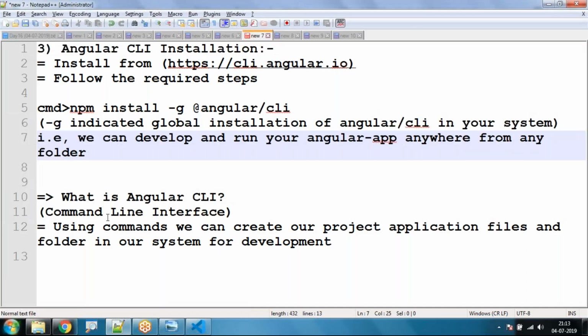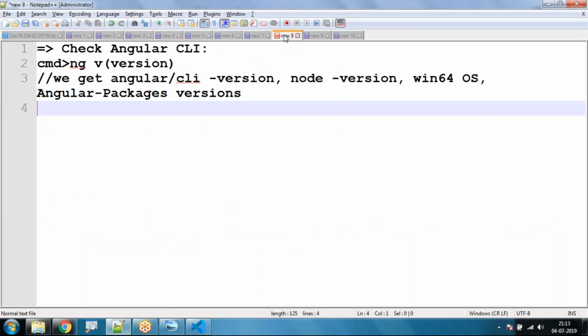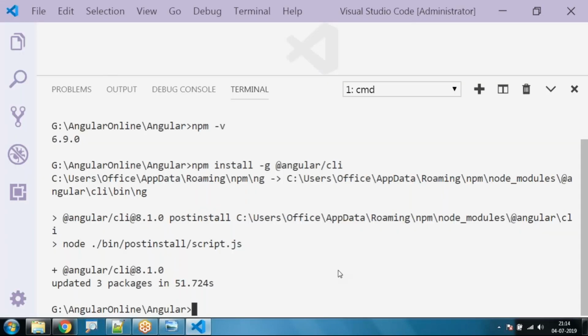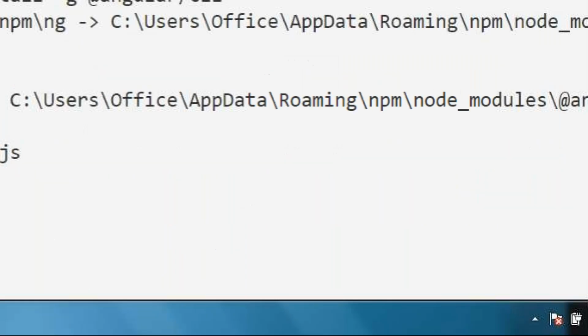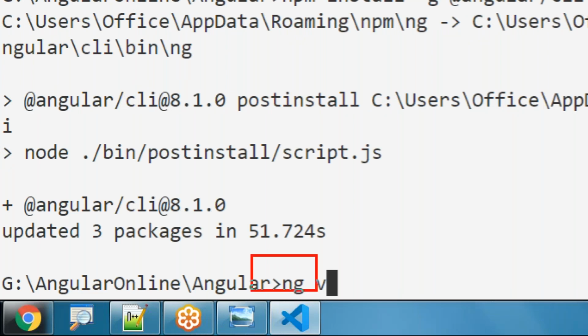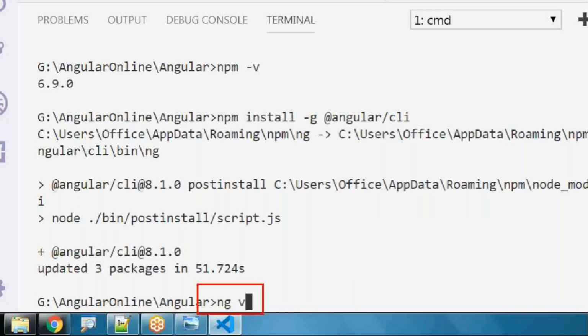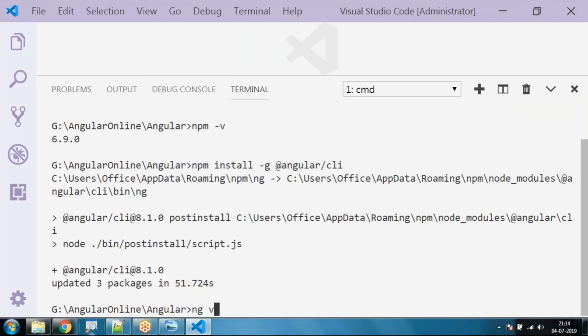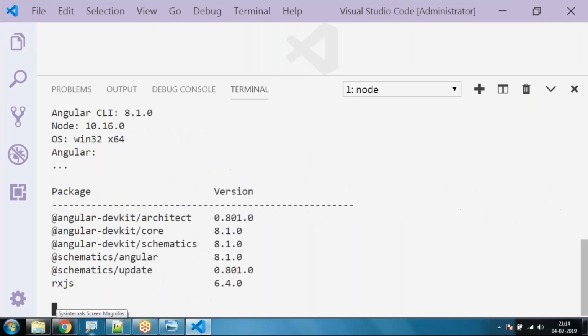Now, once this Angular CLI is installed, we can verify the version of Angular CLI installed in our system by using ng -v or simply ng v. Right. So I'm going to type here ng v, and press enter.